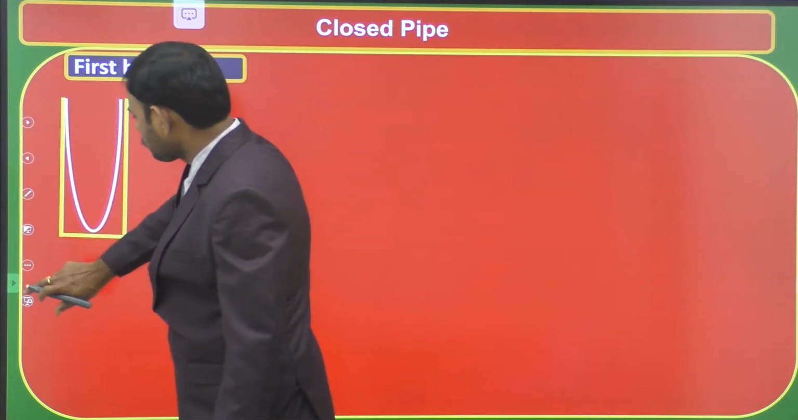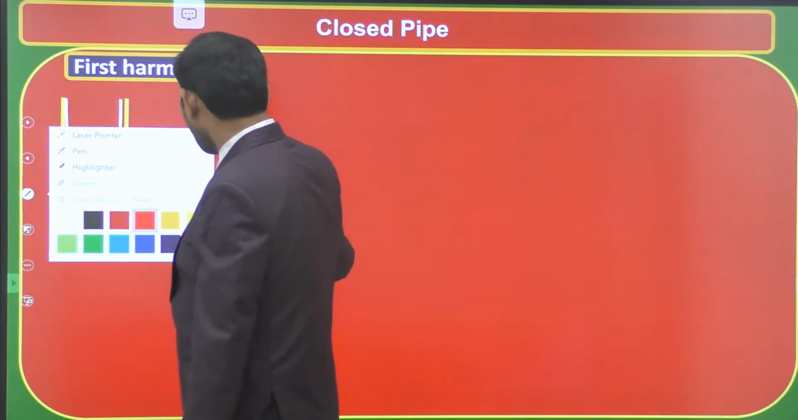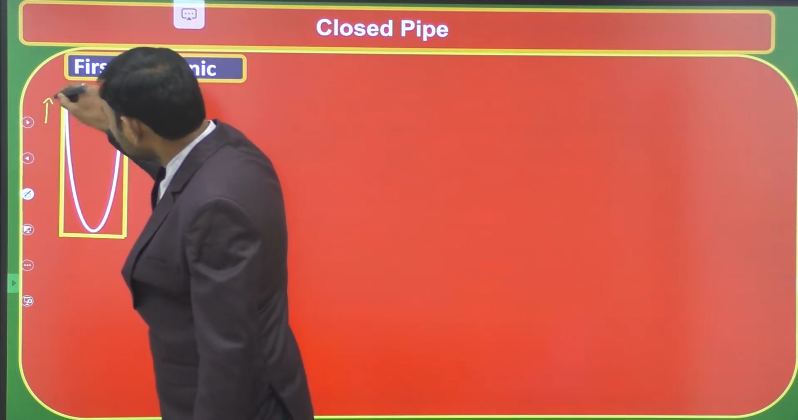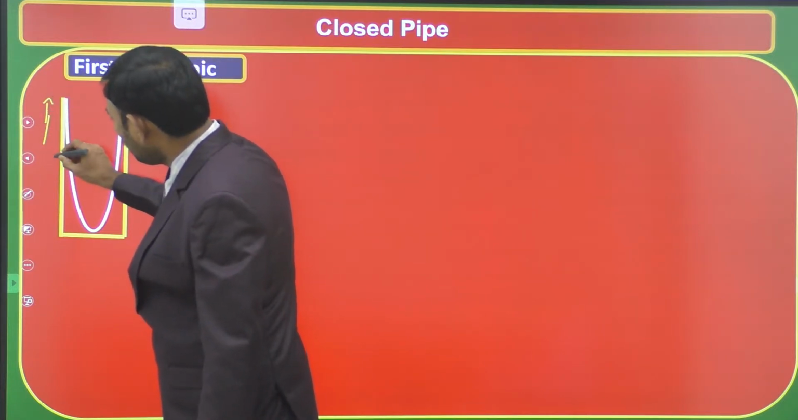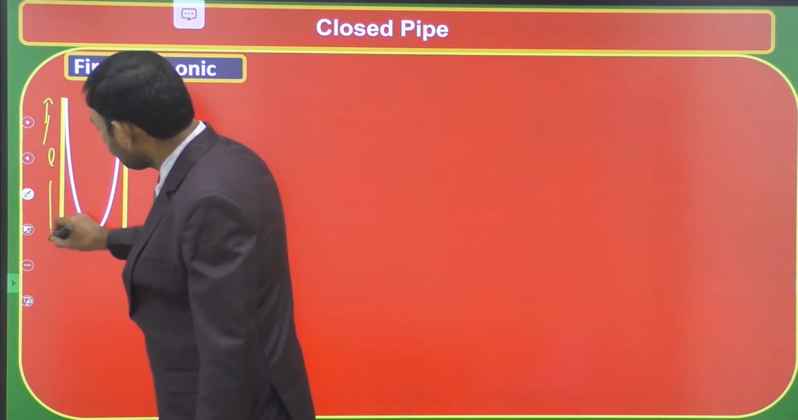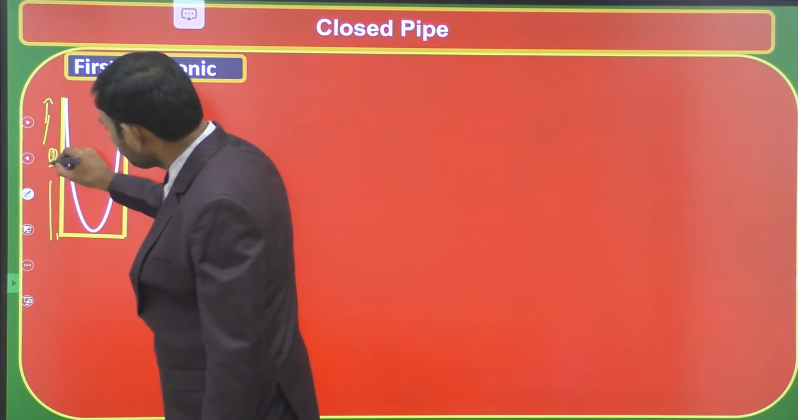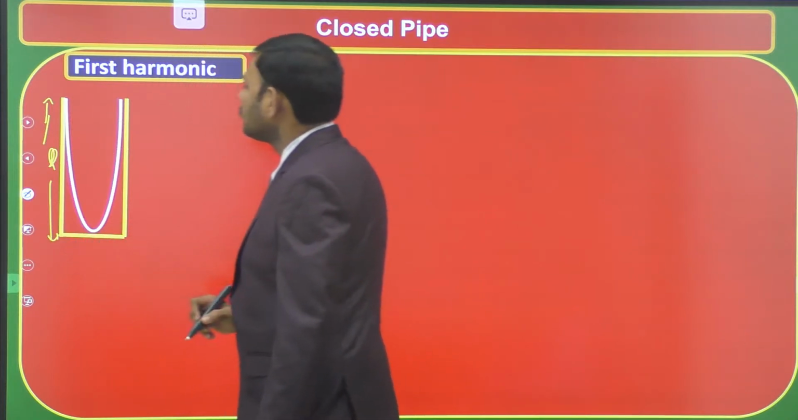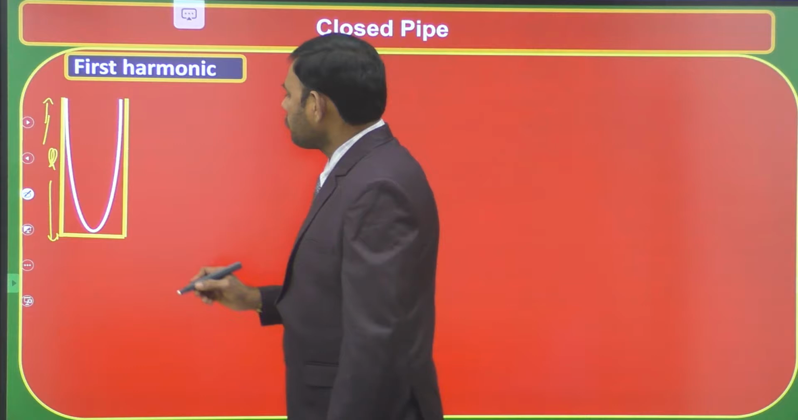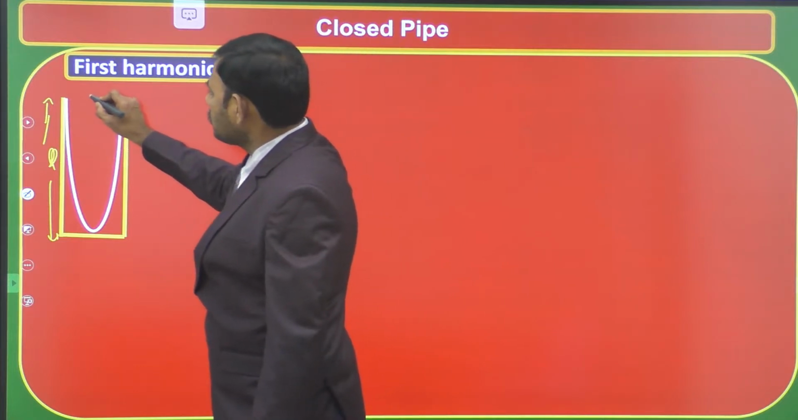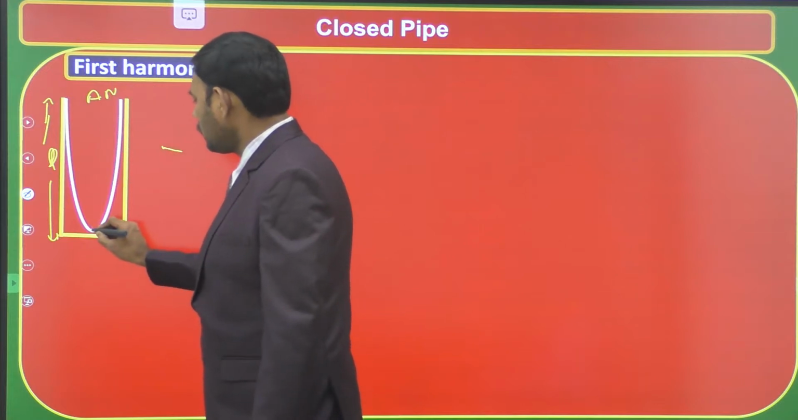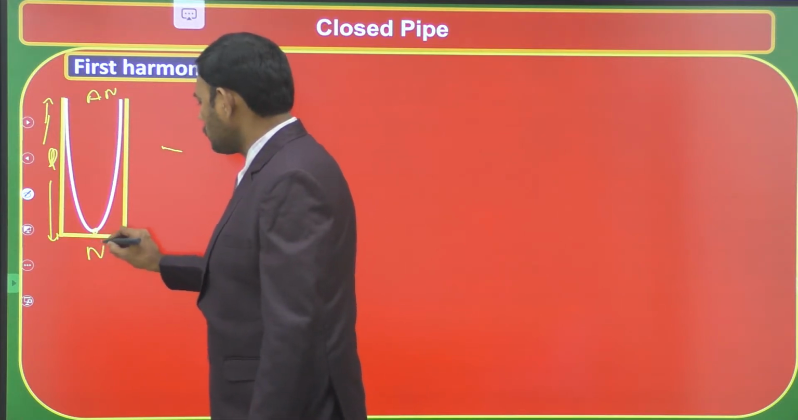Here let L be the length of the pipe, students. This is the L value, which is the length of the pipe. Let us consider a pipe of length L. Okay, then this is the antinode formed at the top, and this is the node formed at the closed end.